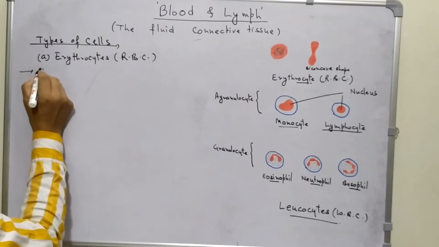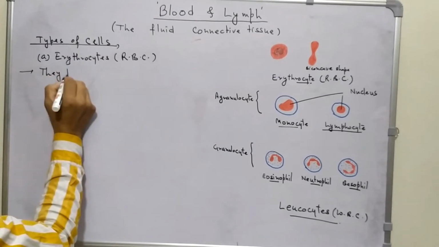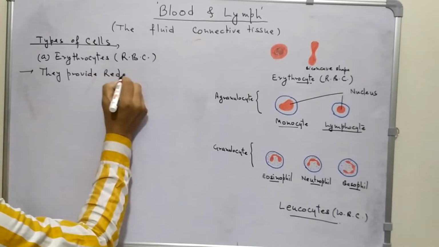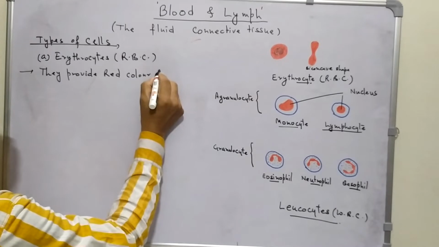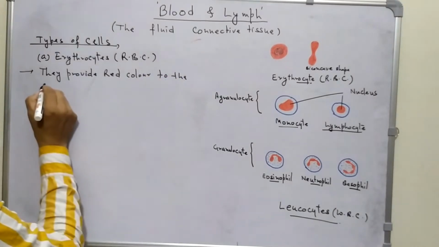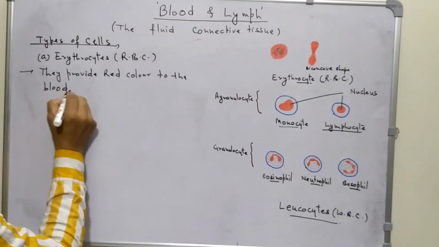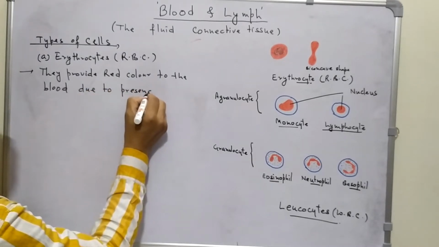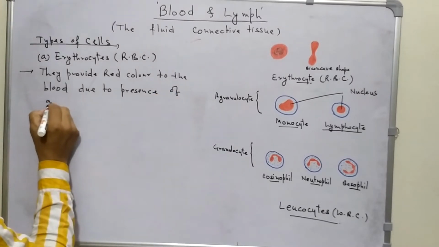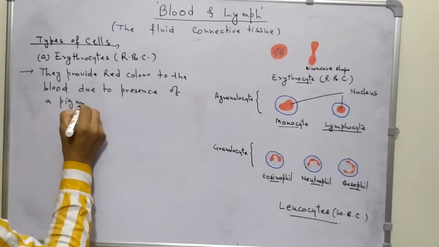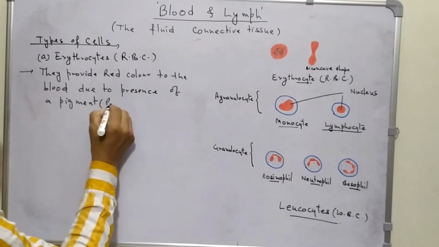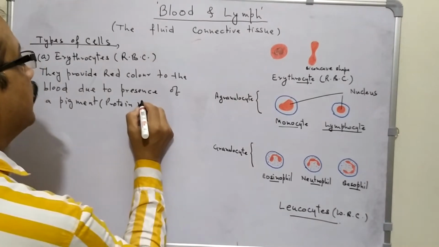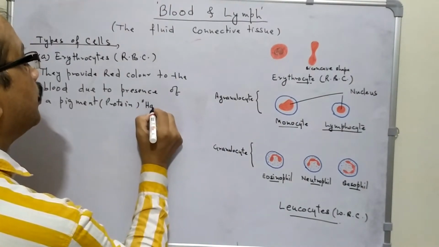First, they provide red color to the blood due to presence of a pigment which is a protein, very common name, very well known name, hemoglobin.